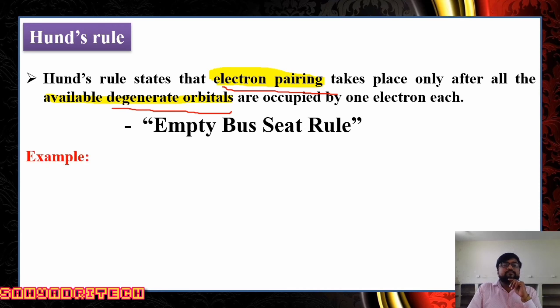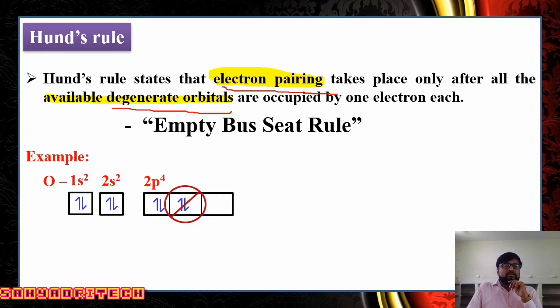For example, oxygen, atomic number 8, has available orbitals 1s, 2s and 2p. 1s has one orbital, two electrons can be accommodated, so 1s2. 2s also has one orbital, so 2s2.